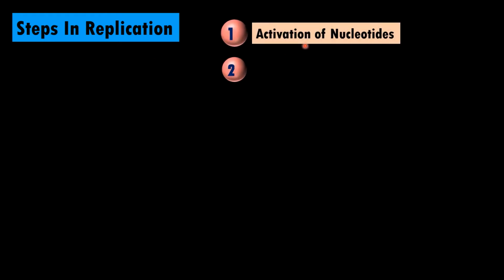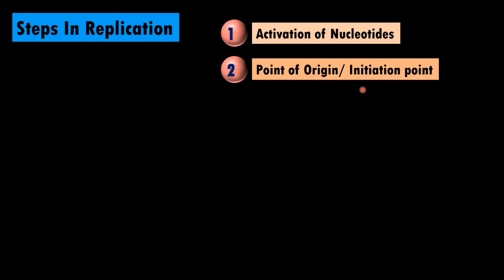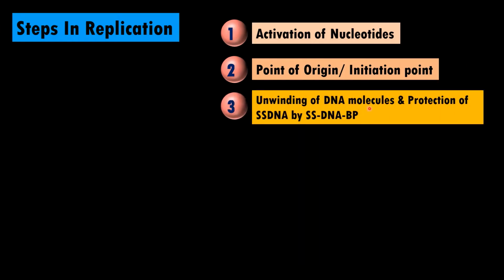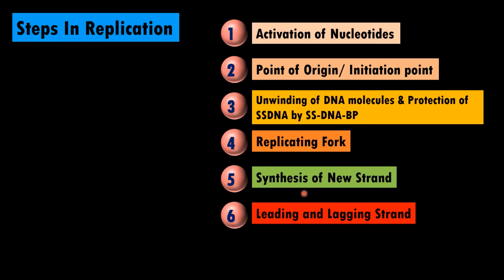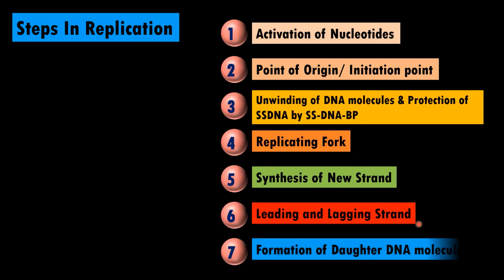Now students, these are the steps in replication. The first is activation of nucleotides, second is the point of origin or initiation of replication, then unwinding of DNA molecules and production of single-stranded DNA by single-strand DNA binding proteins, then formation of replication fork, then synthesis of new strand, leading and lagging strands, and formation of daughter molecules.